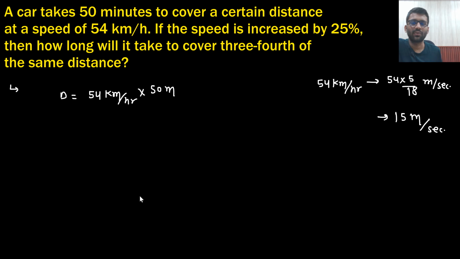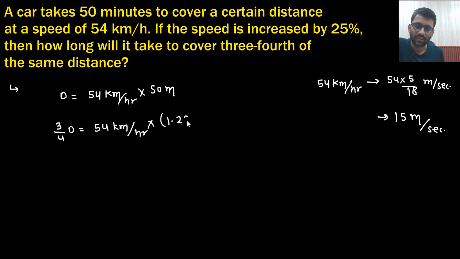Because I may need to take the ratio, so the units may cancel out. Now what they are saying: if the speed is increased by 25%, how long does he take to cover 3/4 of the distance? He has to cover 3/4 of the distance, and speed is increased by 25%. And how much time will it take? So time t. This is what they are asking. So 3 by 4 is equal to 1.25 into t divided by 50.